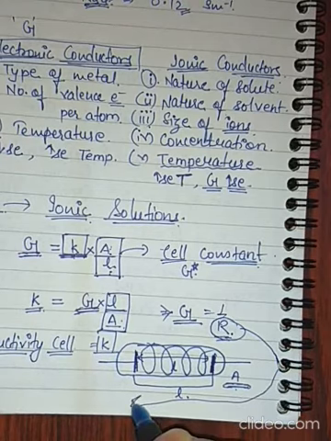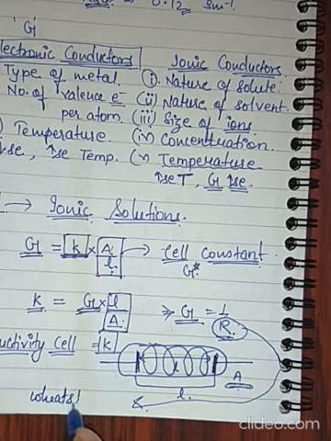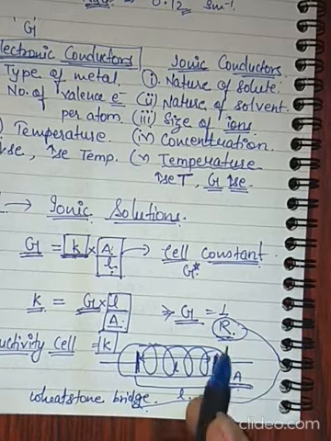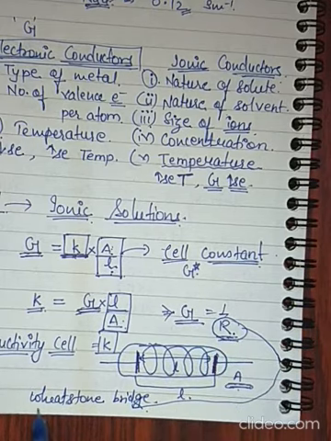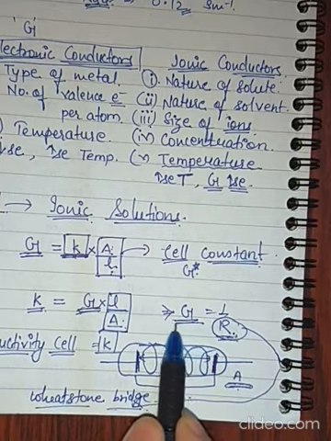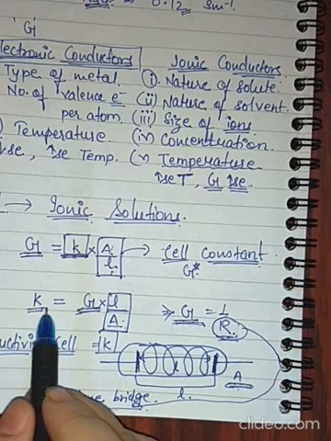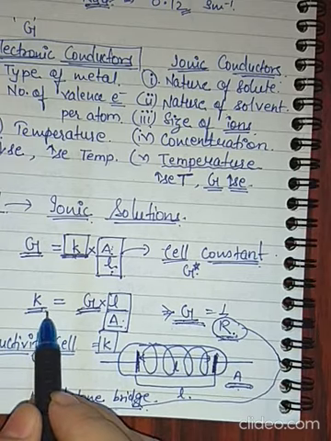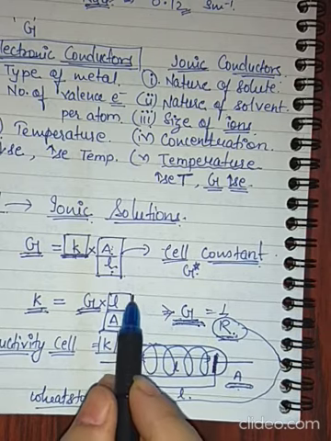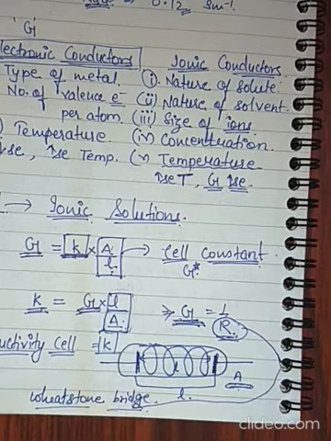I am writing it over here: Wheatstone bridge. So resistance can be calculated using Wheatstone bridge. Using that resistance, you can calculate conductance. And if you know the conductivity and the conductance of the cell, this will be the unknown value that can be calculated very easily.